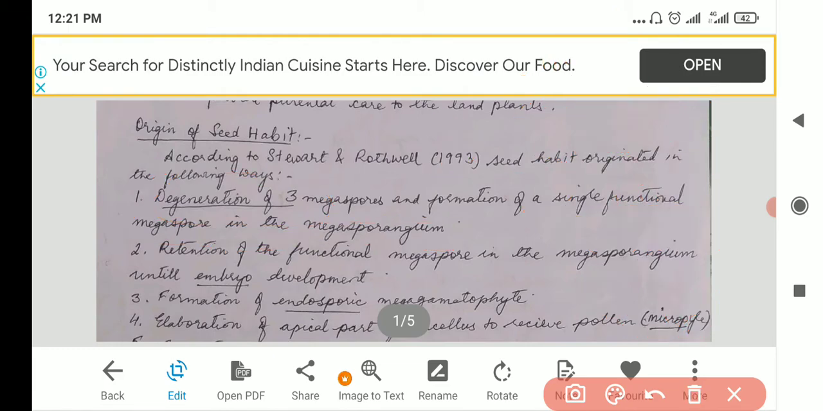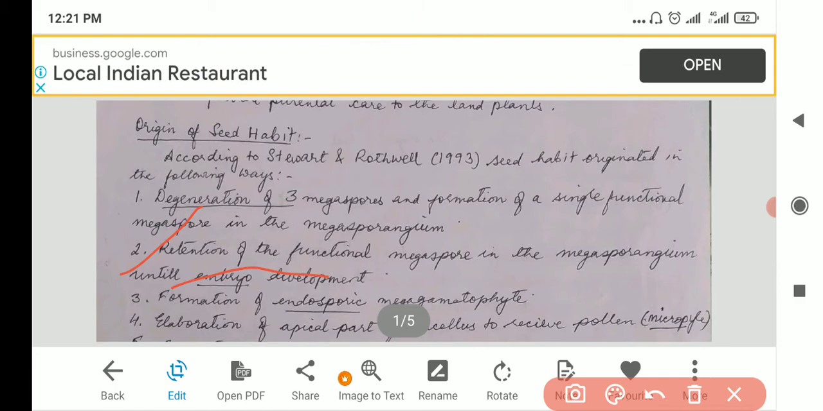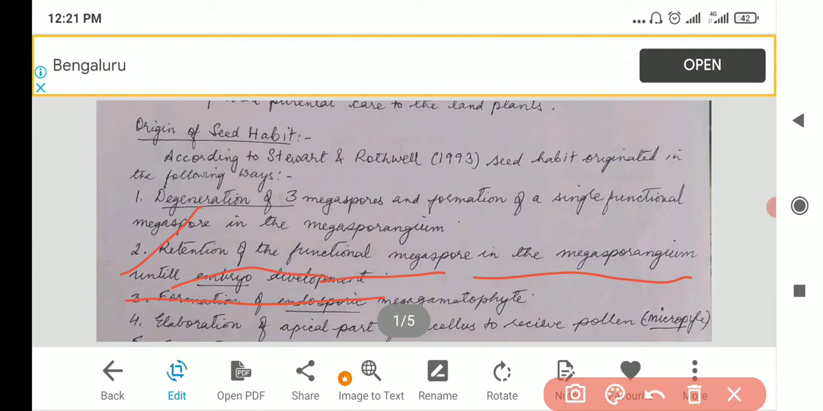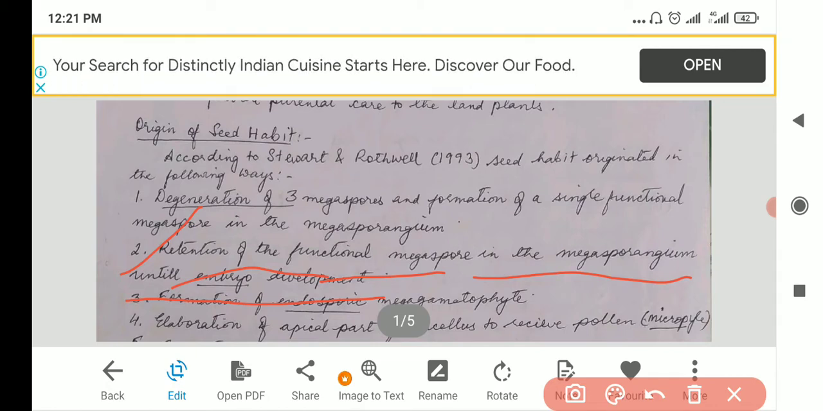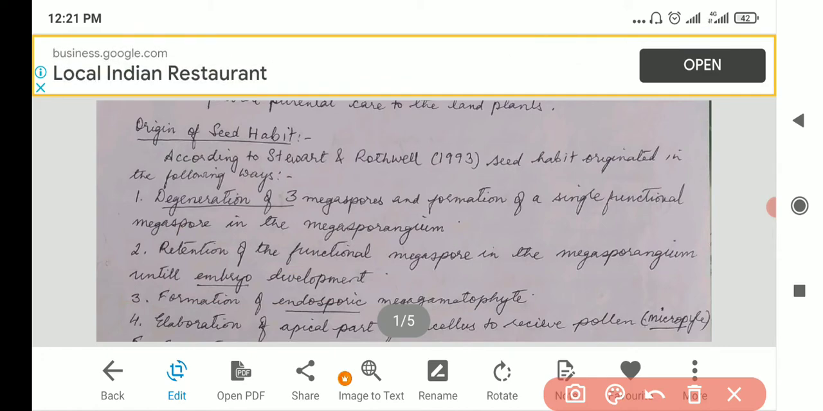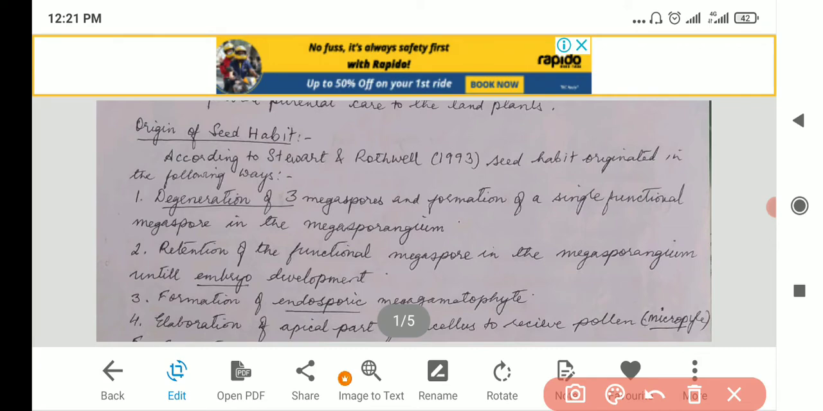Then the second one is retention of the functional megaspore in the megasporangium until embryo development. That functional megaspore will be protected inside the megasporangium until the embryo is fully developed. It will not be released. Just like the male, the antherozoids are released immediately, but here the female will be retained. It's not like the male, which immediately releases, depending on nature.